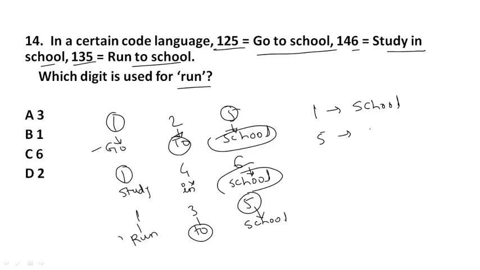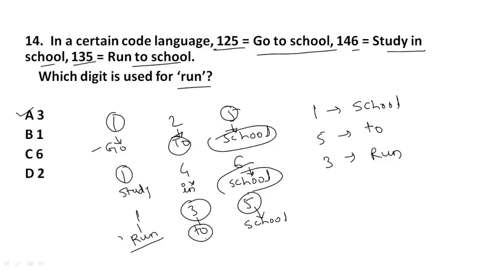So the 5 will represent 2. And we have to find run. So here we have found 2 and school. So 2 is for 5 and school is for 1, and the remaining number will be 3. So 3 will be run. So option number 1 will be correct.